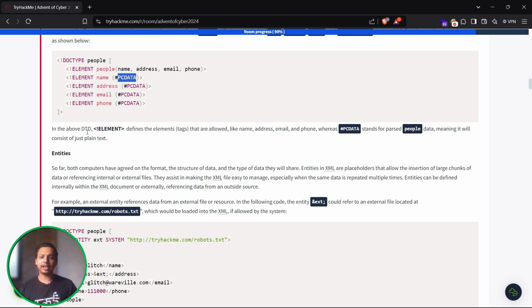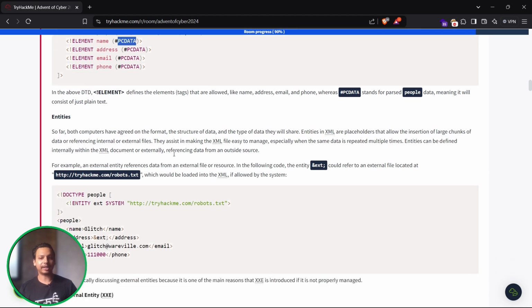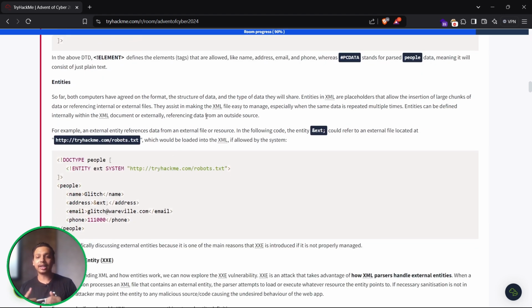So in the above DTD, the ELEMENT tag defines the elements that are allowed, like name, address, email, and phone number, whereas #PCDATA stands for parsed character data, meaning it will consist of just plain text, which I have explained. Now there is an entity.